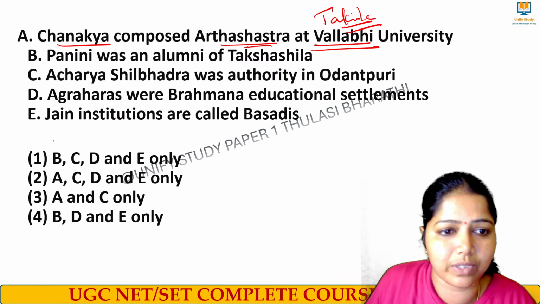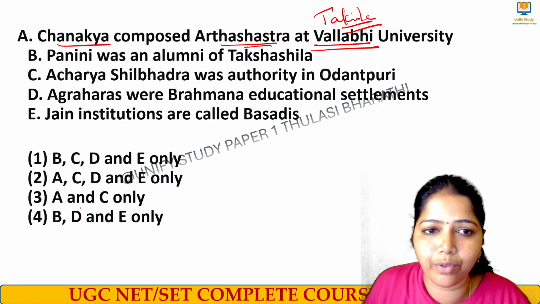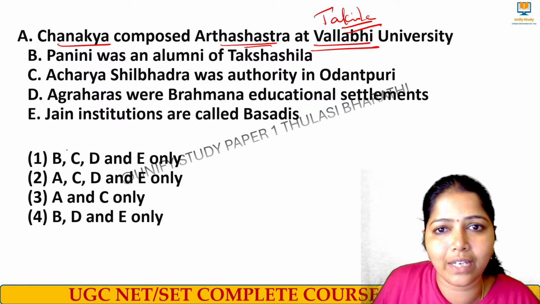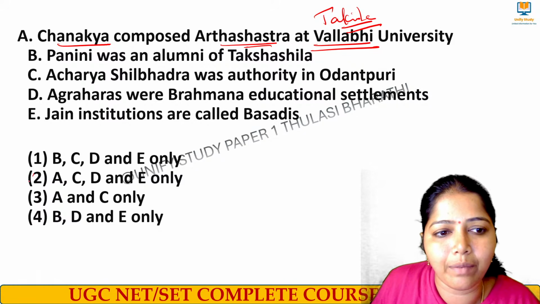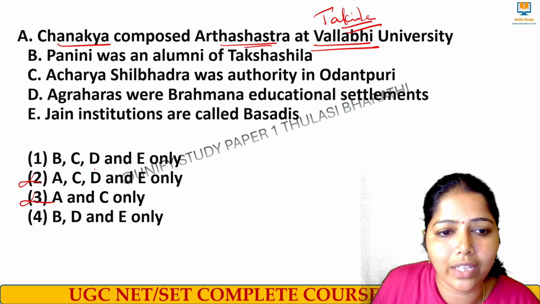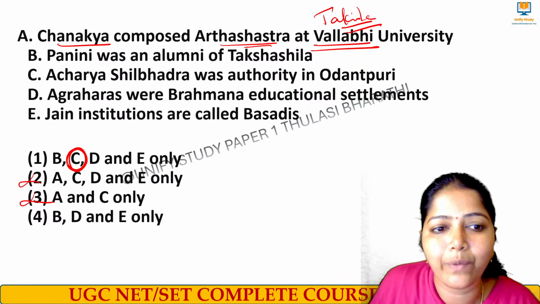It is Takshila University, which we have to eliminate here. We have to eliminate option number A, right? It is not correct. So I can eliminate option number A. We have to check only with 1 and 4. If you check this one, B, D, E are common. What we have to check? We have to check only with the C.